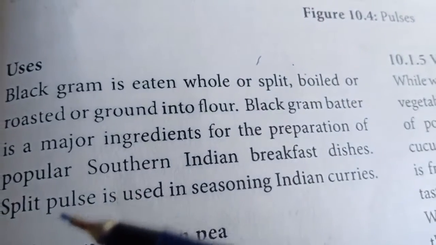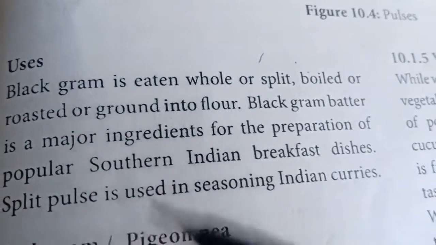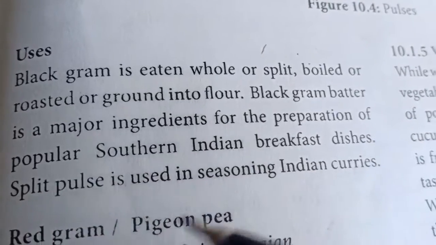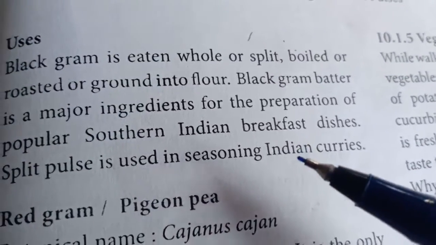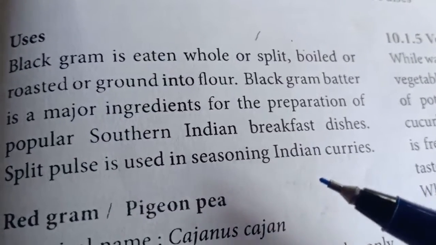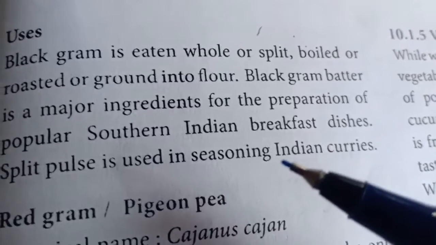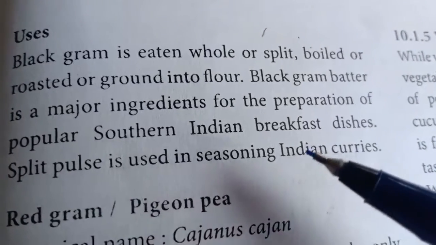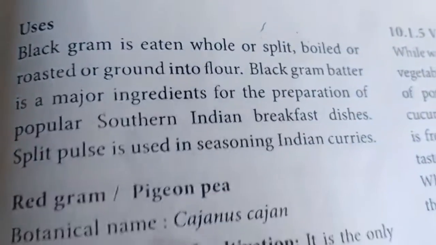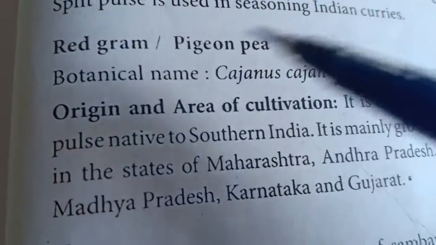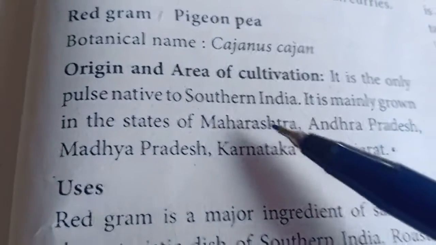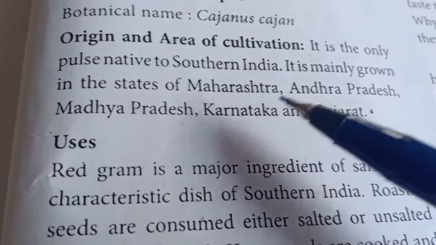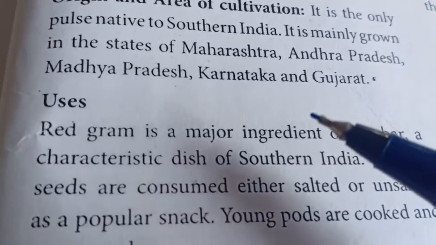Black gram batter, ulunda maavu, is the major ingredient for the preparation of popular South Indian breakfast dishes. Ulunda vada, ulunda idli. Okay, split pulses are used in seasoning Indian curries. For seasoning, we take split black gram, put it with mustard, and add mustard and urad dal for seasoning. So these are the basic uses. The next one is red gram. Pigeon pea. This red gram is also known as pigeon pea. Cajanus cajan. It is of South Indian variety, grown in Maharashtra, Andhra Pradesh, Madhya Pradesh, Karnataka and Gujarat.